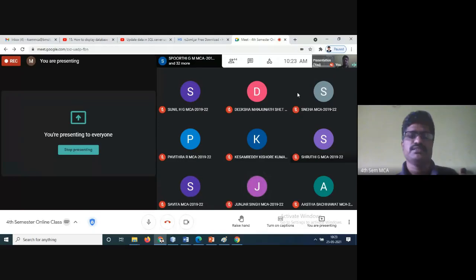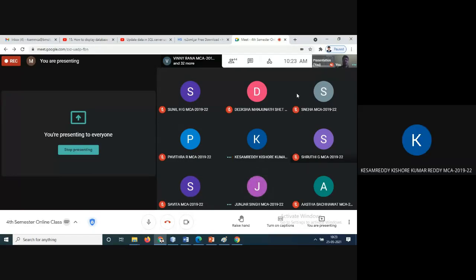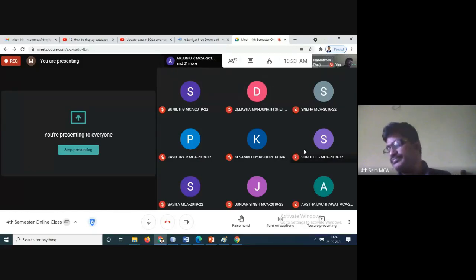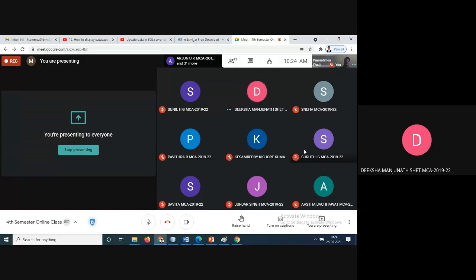We save with commit. When you did the laboratory program in DBMS, whether you have used the commit method or not. Diksha, did you use the commit method? Yes, sir, to save the program.